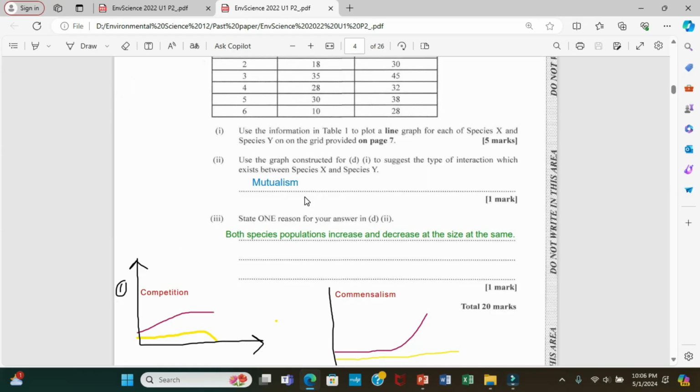Alright, so population size increases at the same time. If one goes down in population size, the next one goes down. If one goes up, the next one goes up. So when one is happy, both happy. When one is sad, both sad. All right. Now I'm just going to point out